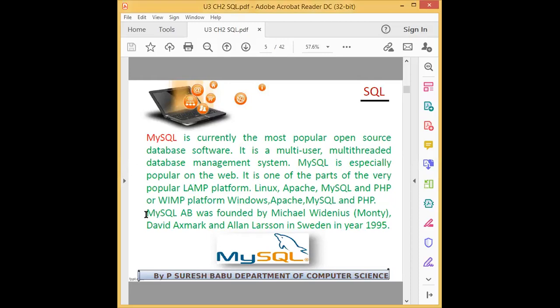Okay. So then you see, MySQL AB was founded by Michael Widenius. So just for information, you can note this, or if it is available in the book, you just highlight this. Who invented this MySQL? During 1995, they invented this MySQL for organizing the database, by accessing or retrieving data by using SQL language.